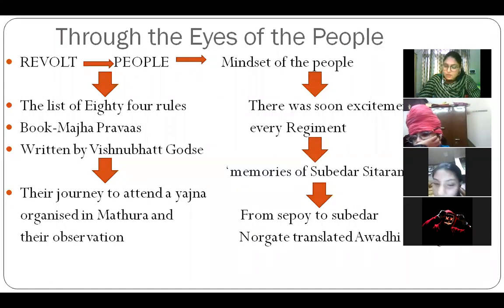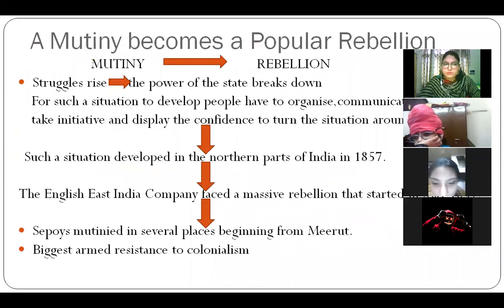So next comes: a mutiny becomes a popular rebellion. What is a mutiny? Mutiny means when a group of people start disobeying the orders of their officials. ठीक है, एक तरह से जैसे गदर मच जाना. Means there is no unity; if the British are telling them to follow some rules, they are refusing and not following them. So that results in mutiny.